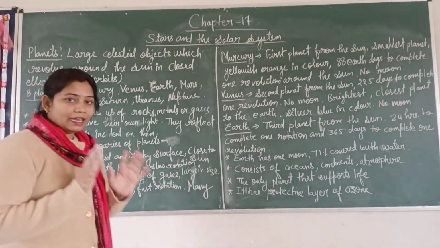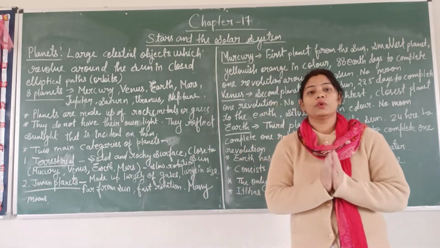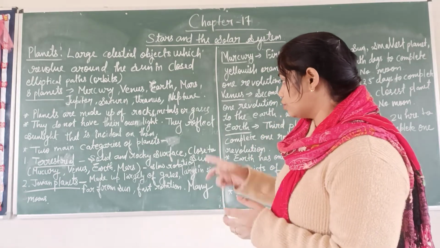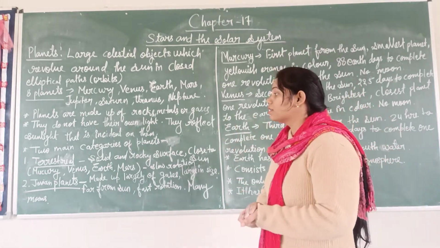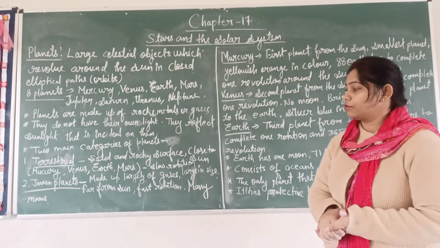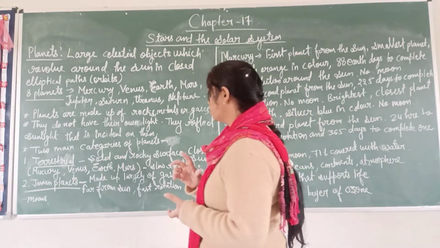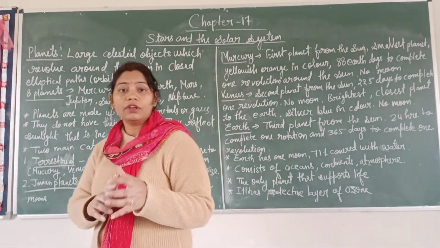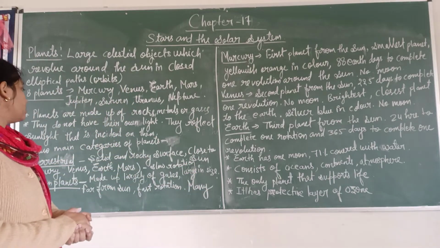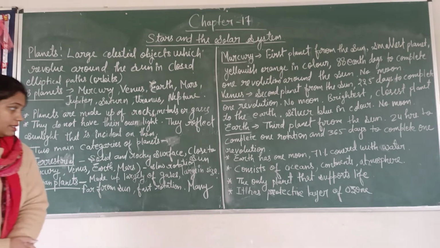Now, these 8 planets are categorized in 2 categories: terrestrial planets and Jovian planets. Terrestrial planets are solid in nature, and they have a rocky surface. These are close to the sun, and they have slow rotation.